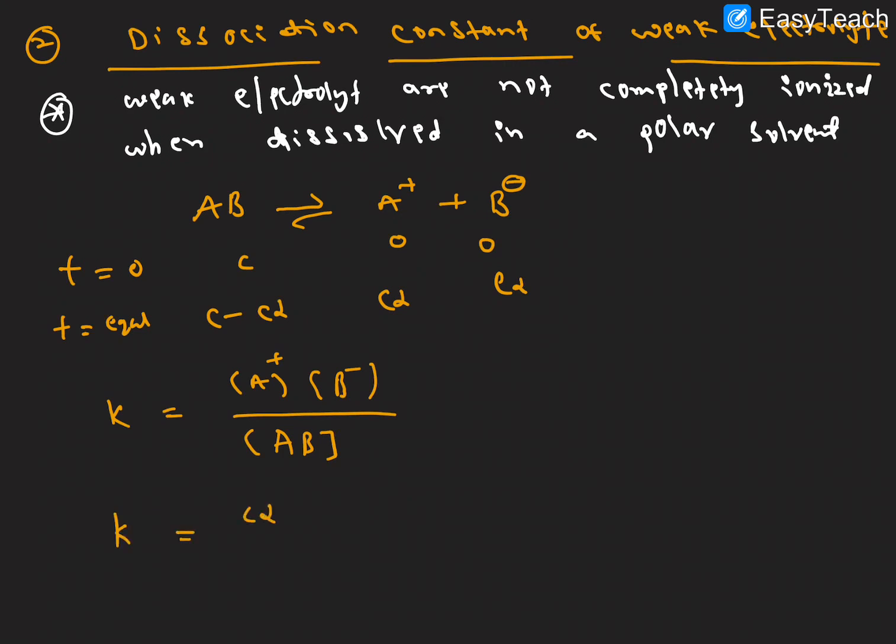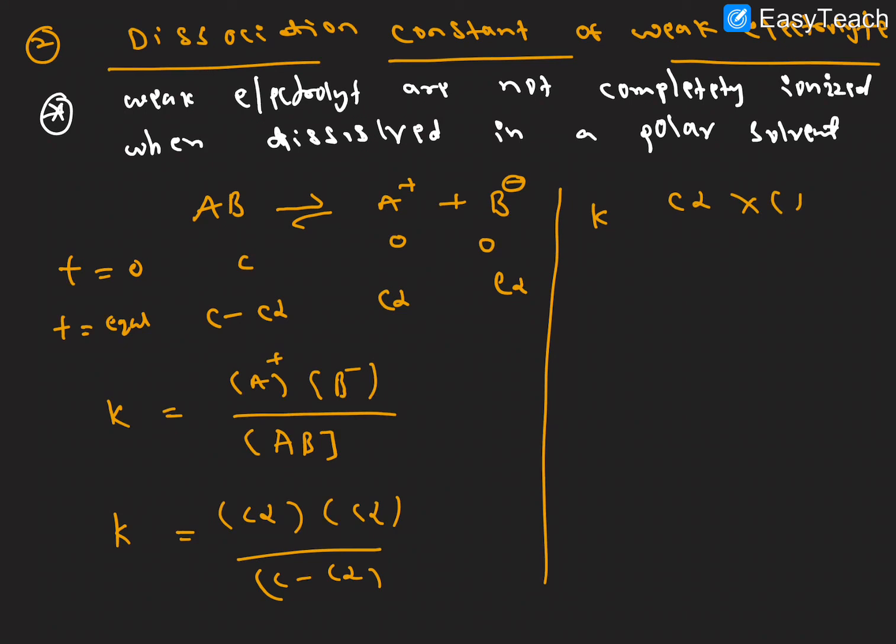Right, same here at equilibrium: here it is C alpha, and here C alpha, and here C minus C alpha. It is also we can write K equal to C alpha into C alpha by C into 1 minus alpha. This C cancelled, so K equals C alpha square by 1 minus alpha.